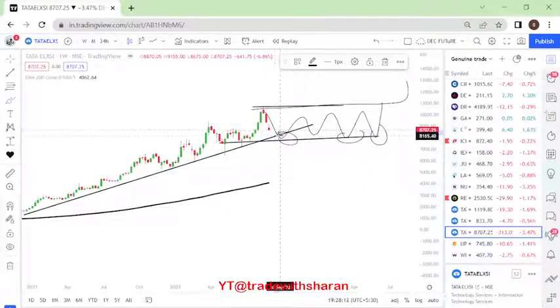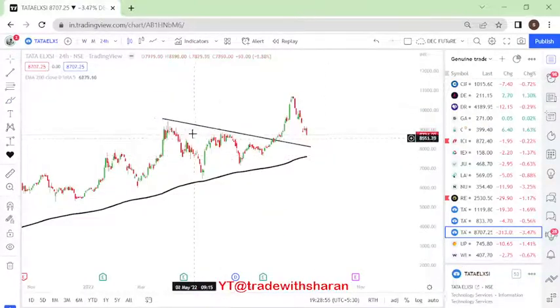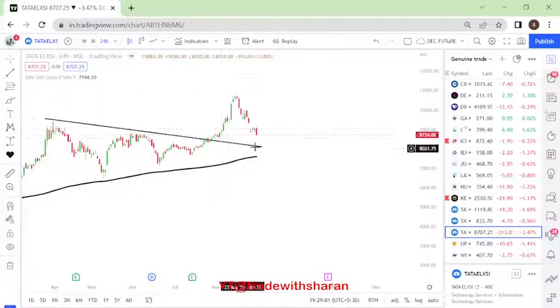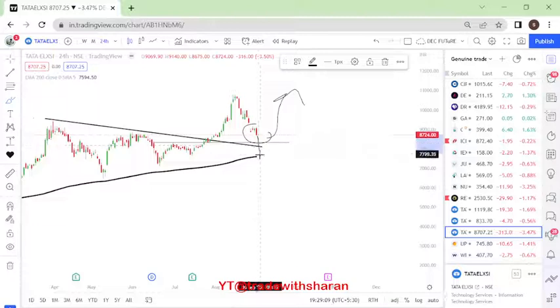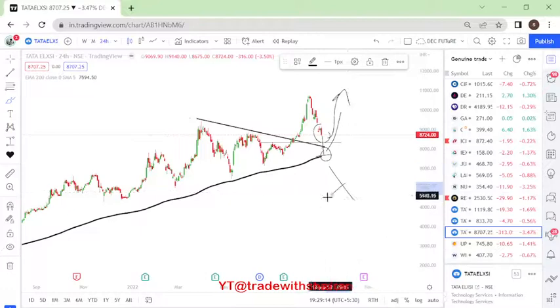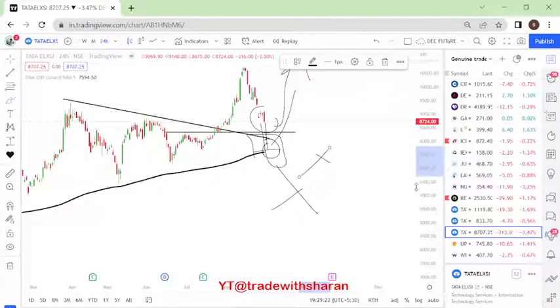If it has to move all of a sudden, if it still wants to continue in its zone, this is where it will immediately start moving out. On a daily time frame also, if you see, it had formed a proper triangle here and then it has given a breakout, it has gone up, it has come down to its trend line. Around this trend line, right, if it takes a support and starts moving up, we will look forward to entering it. If it crosses, this level should act as an important level, but if it does not sustain this, then we will have to consider that it has broken the trend line or the moving averages. Then we will have to wait for some time till we get a good setup in this particular stock. Alright, this is about Tata Lxc.